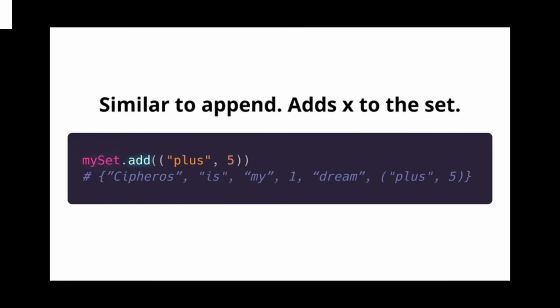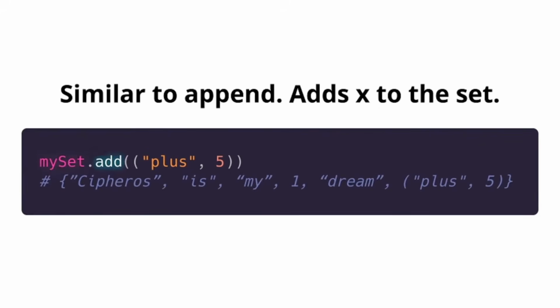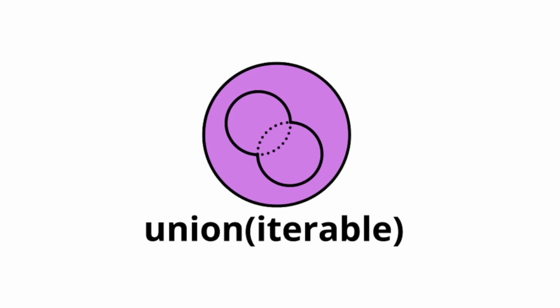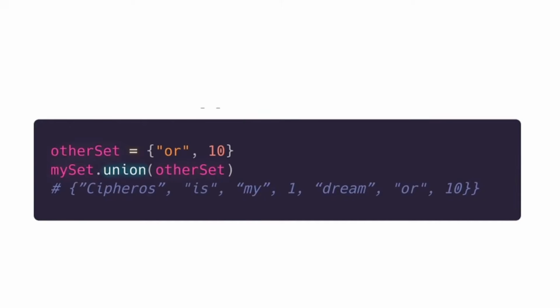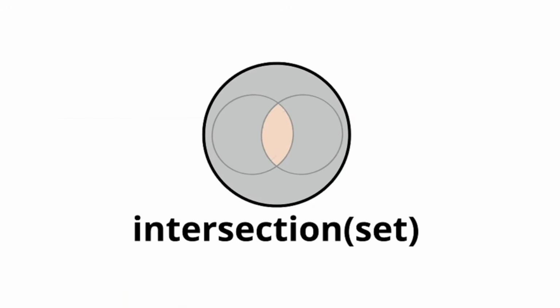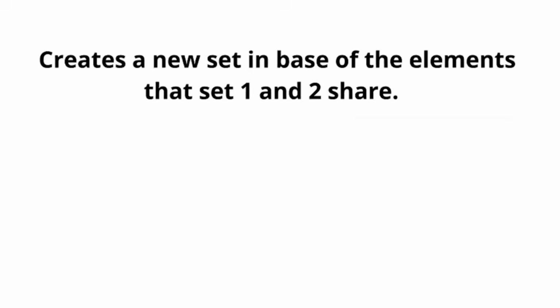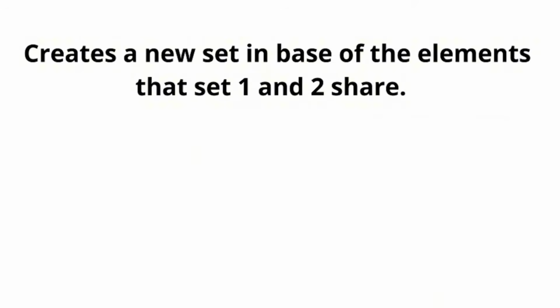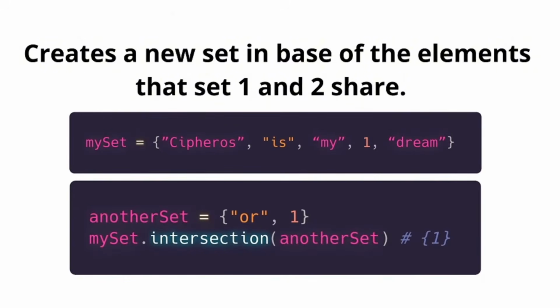I think this is the same thing. Notice that we can also add a tuple as a new element. Also, we have union, which takes an iterable, and what it does is just unify the set taken as a parameter with the set applied. Something similar happens with intersection. This just returns a new set considering the values that set 1 and set 2 share. In this case, these two just share the number 1, and this call will return this 1.